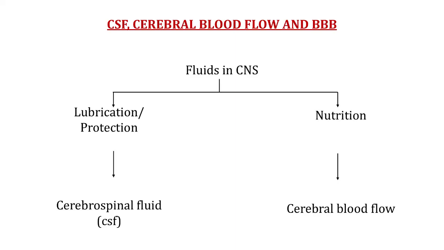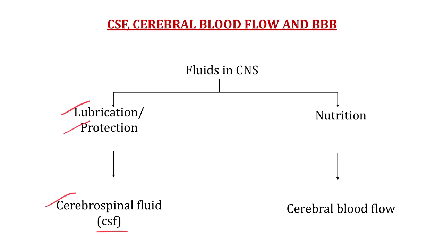So basically we can classify the fluids which are present in our brain into two types. The first fluid system is exclusively for lubrication. It confers an important function, and that is protection to our brain. It gives a cushioning effect and protection to our brain. So what is that fluid system, sir? So this fluid system is our cerebrospinal fluid, CSF. So the first fluid system gives lubrication and protection to our brain.